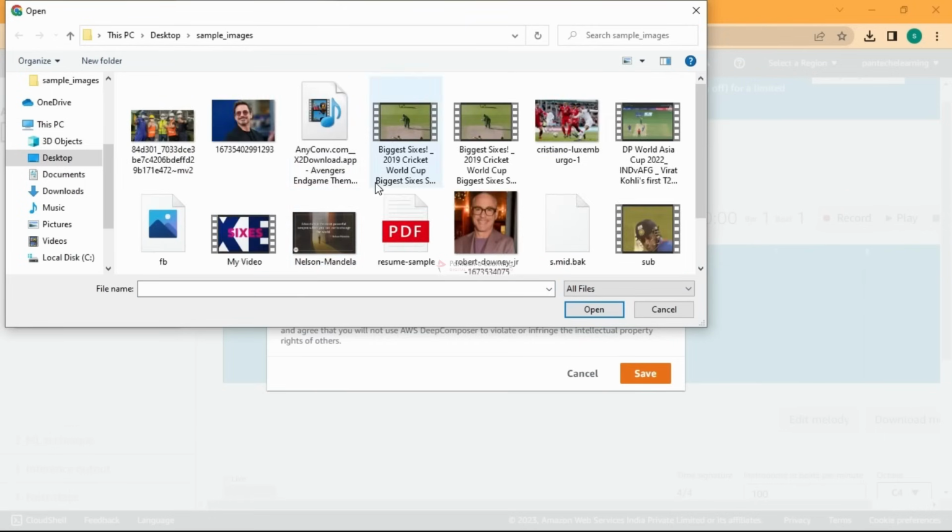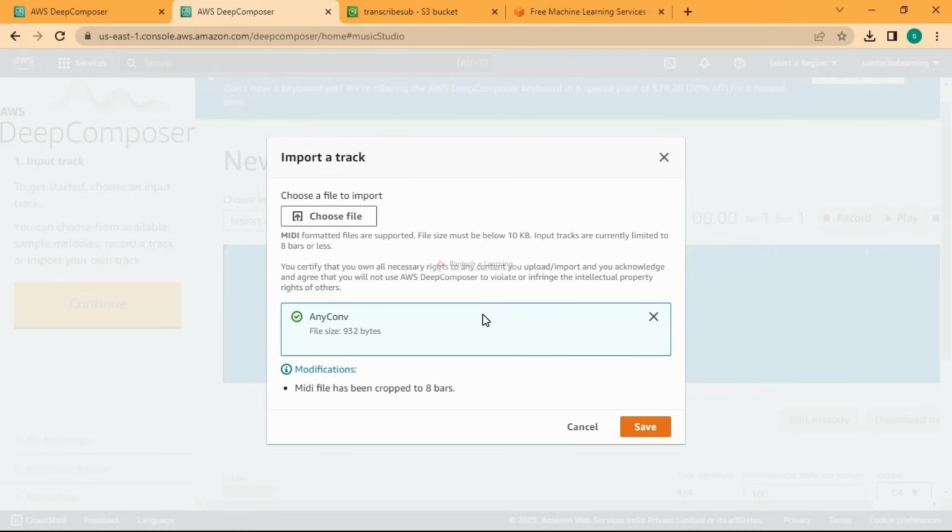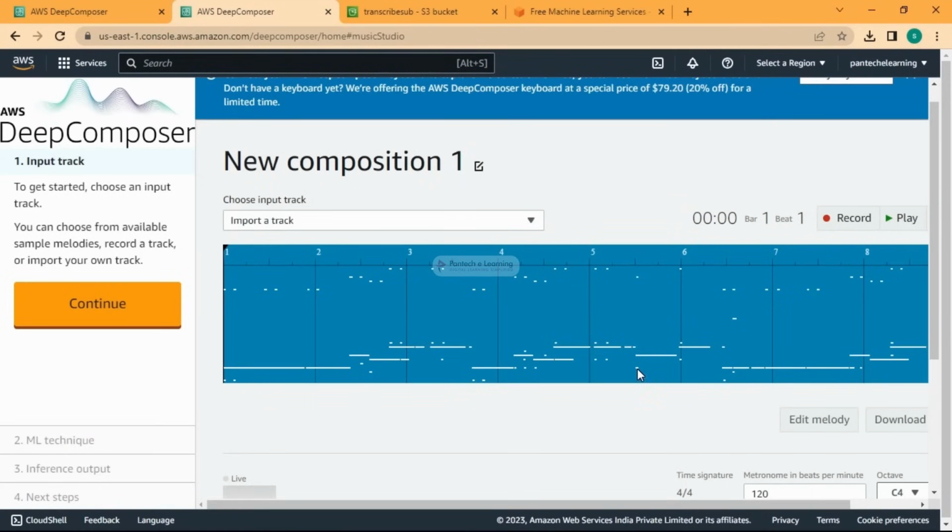I'll try to get the files. I think this is a file, yeah. It's the Avengers music. I have converted it into that format, and the size is also correct. And yeah, this is the music. It is not going to be that accurate compared to the original music. It's a keyboard version that I have tried to convert into this MIDI format. So we'll play that first. First, let us listen to the original music.